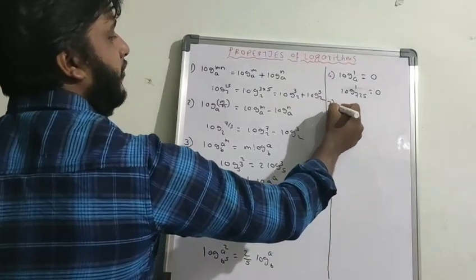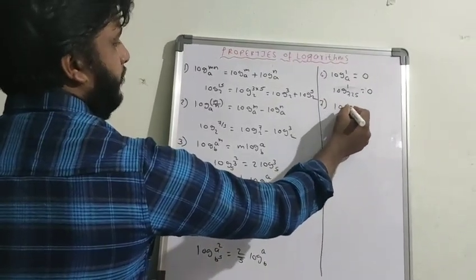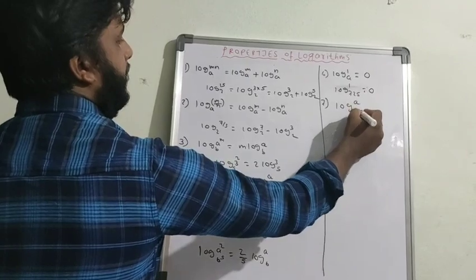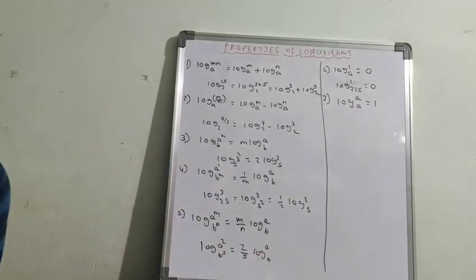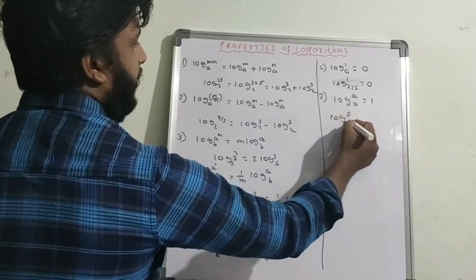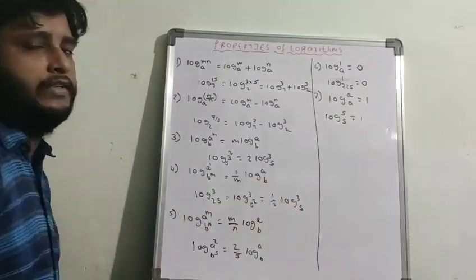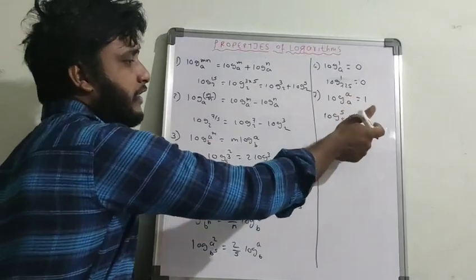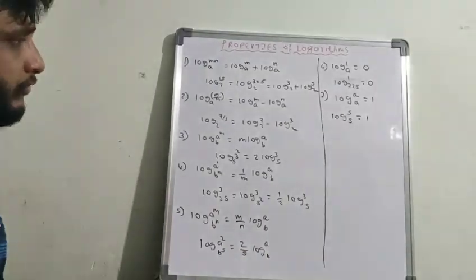So next, the 7th one. Log a to the base a is always 1. So for example, log 5 base 5, the value is 1. If the value and base are the same, then the value will become 1.